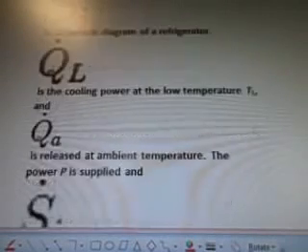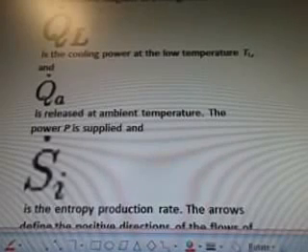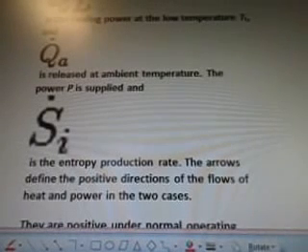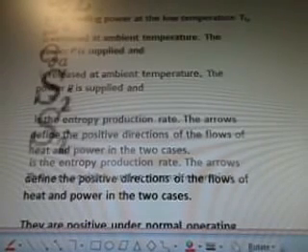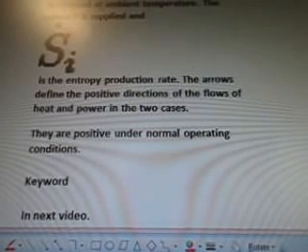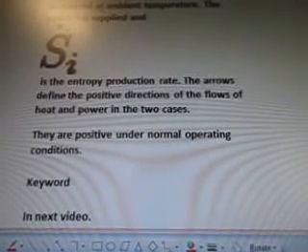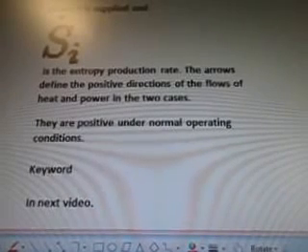Schematic diagram of a refrigerator: Q with the little l is the cooling power at the temperature T, little l, and Q, little a, is released at ambient temperature. The power P is supplied, and S with the little i is the entropy production rate. The arrows define the positive directions of the flows of heat and power in the two cases. They are positive under normal operating conditions.